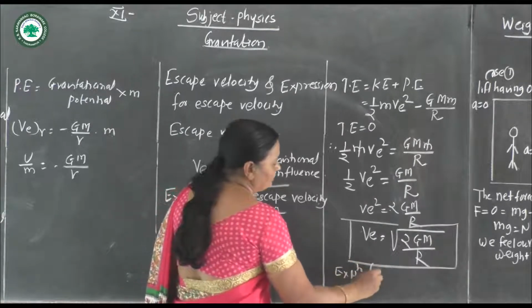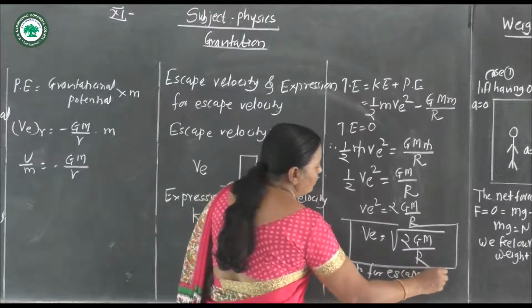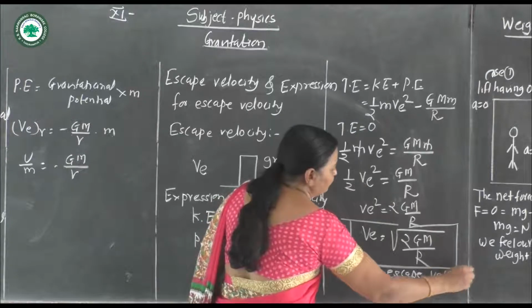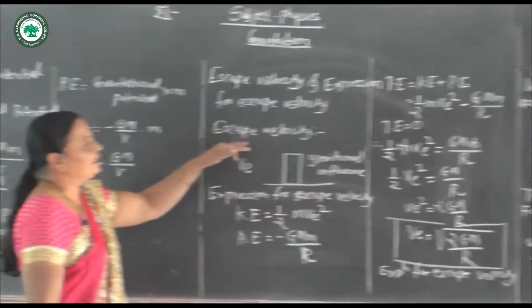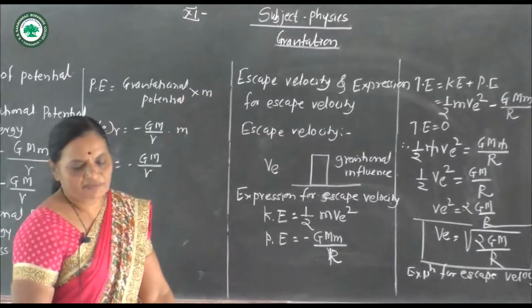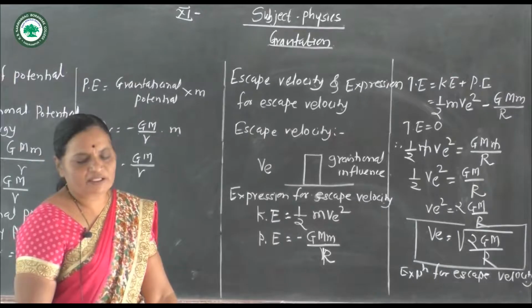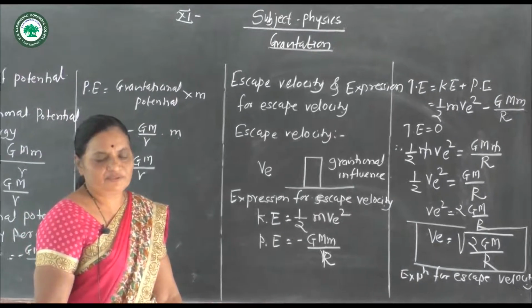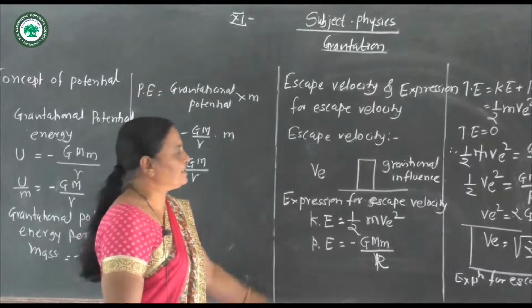Escape velocity is the minimum velocity with which a body should be thrown vertically upward from the surface of earth so that it escapes the earth's gravitational field.